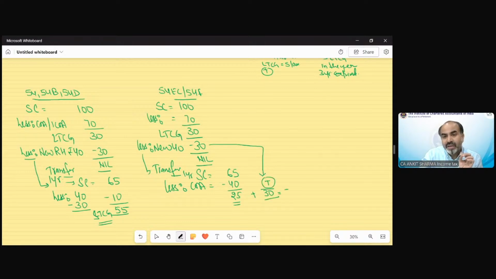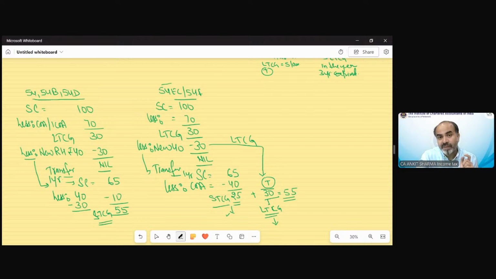So the total would remain the same. 55, 55. There is no difference in amount, but there is technically one difference. What is the difference? This gain would be short-term capital gain, but the amount exempted earlier was long-term capital gain. So when it becomes taxable, that gain would be long-term capital gain. So the nature of gain could be different in this scenario, 54EC and 54F. So the tax rate would be different because the short-term capital gain tax rate is different from the long-term rate. So the total could be the same, but the nature of gain would change.